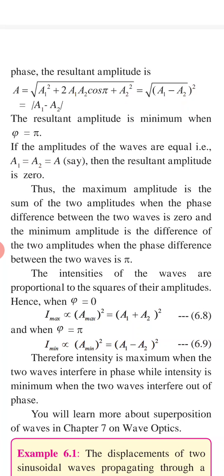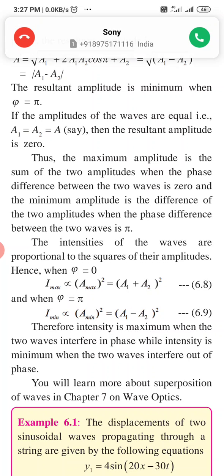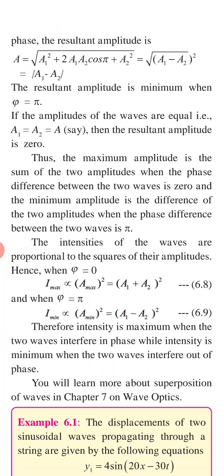Then the intensities of waves are proportional to the square of their amplitude. So if you consider φ equal to 0, then intensity is proportional to the square of amplitude, that is nothing but (a1 + a2)², and when φ equal to π, a1 minus a2, so it will be (a1 - a2)². So intensity is maximum when two waves interfere in phase, while intensity is minimum when two waves interfere out of phase.